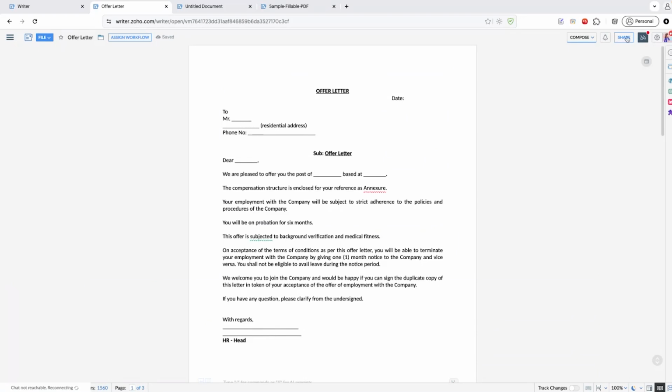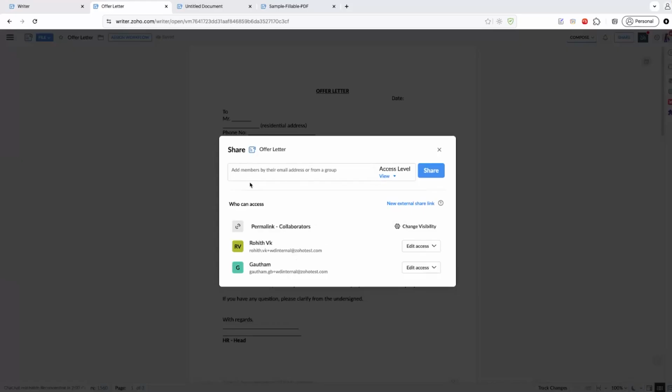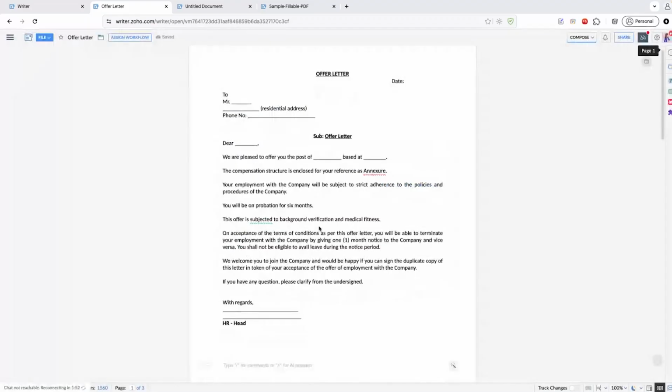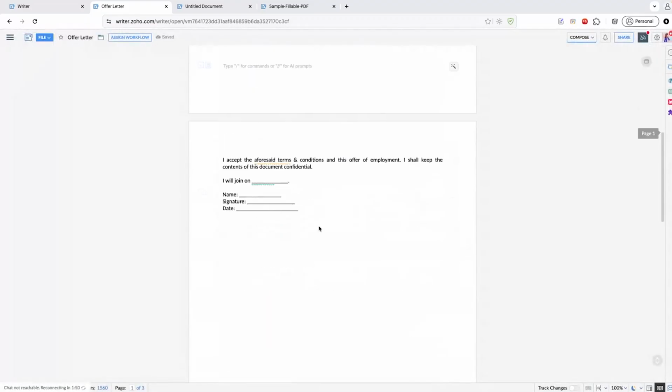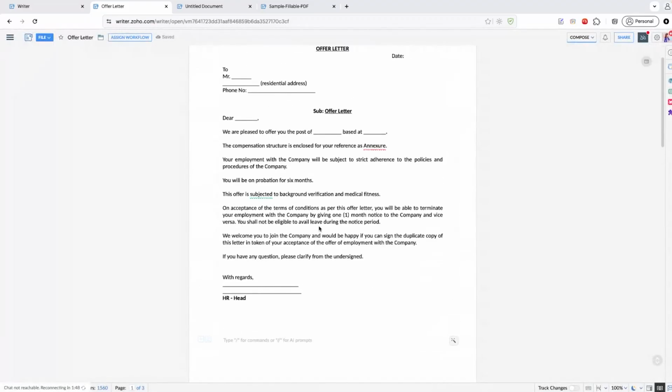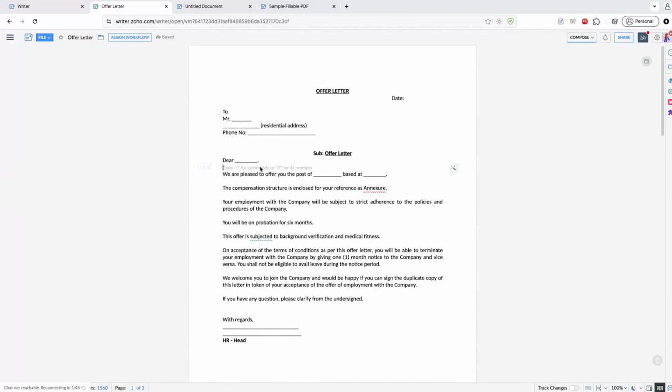But how does the collaboration option work here? All I have to do is click on share, choose the members of my preference, click on the share button and give them the editing option. In this case, I've shared the document with Rohit, and I would like to see where Rohit is editing his changes. There are real-time collaboration changes available. You can see the cursor of Rohit, and it's that simple. That's how you can see it in action.